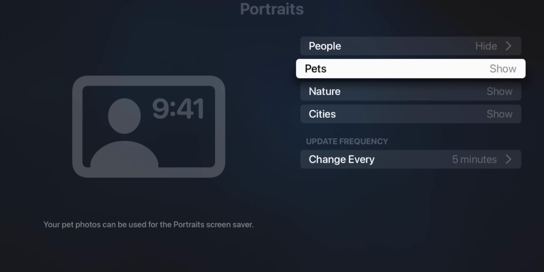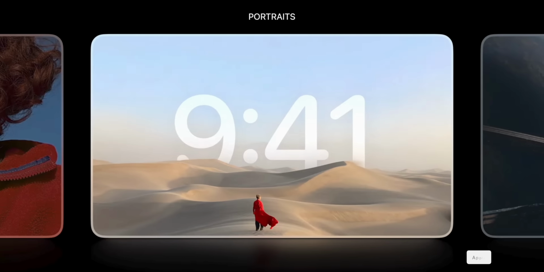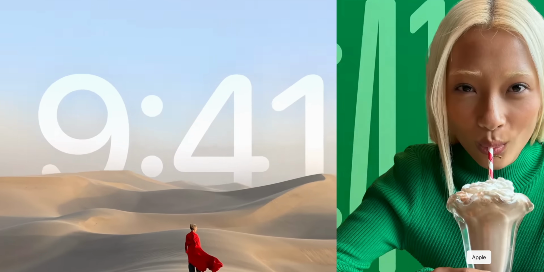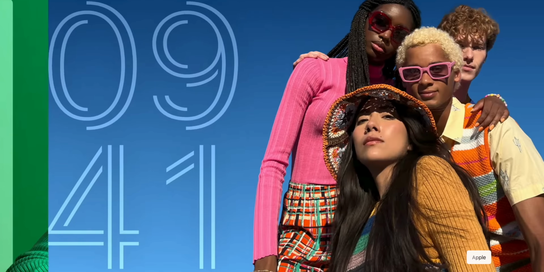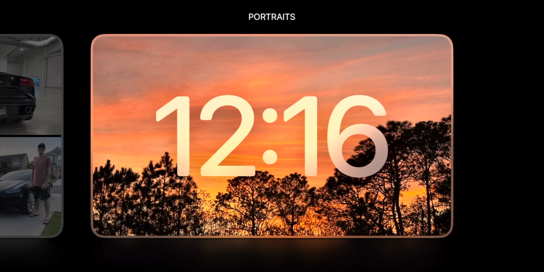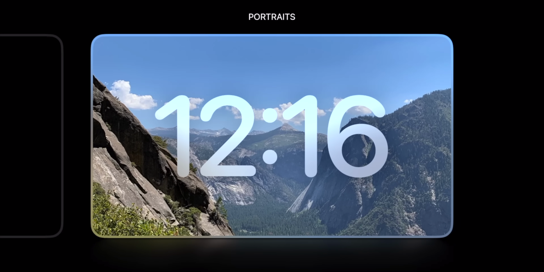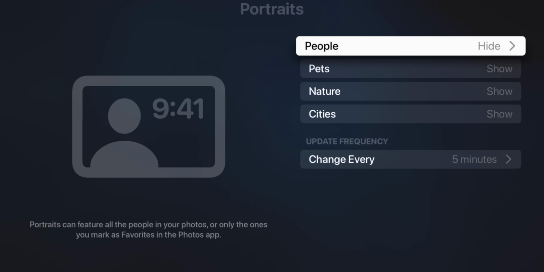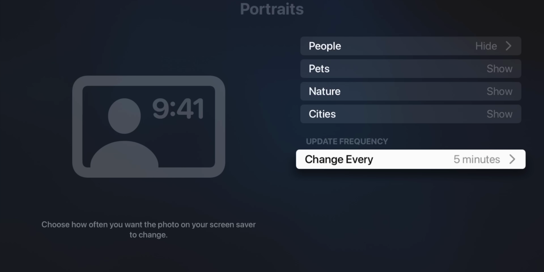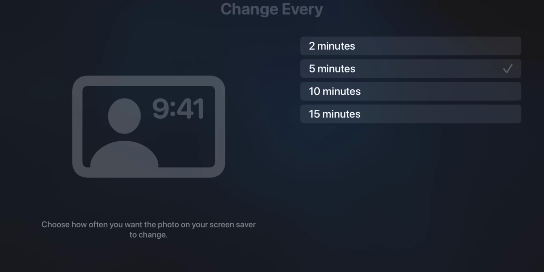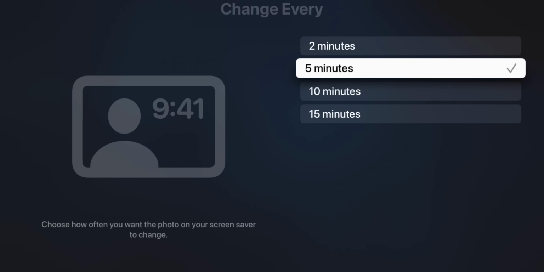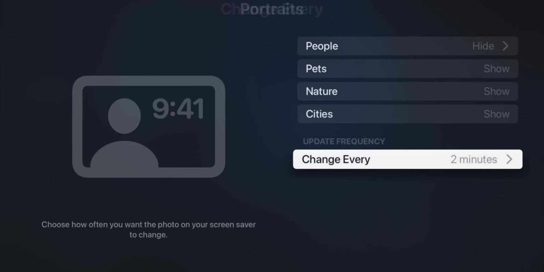This is called portraits, and this allows you to basically show different portrait photos as your screensaver. I think it's very similar to what we see on the Apple Watch with the new Photos watch face. Kind of the same vibe here. So it's going to pick out photos that look really good as backgrounds and as screensavers with the time overlaid over top of it. From here, you can choose if you want to show or hide people, pets, nature, and cities. And you can also change the update frequency from 2 to 15 minutes.